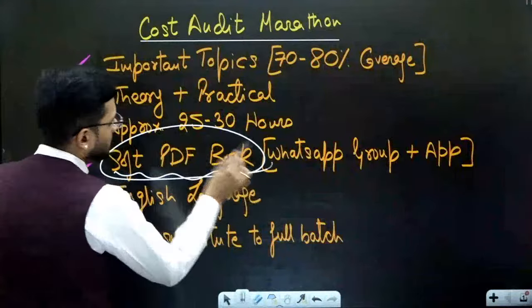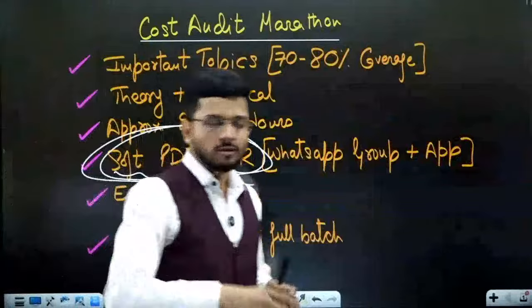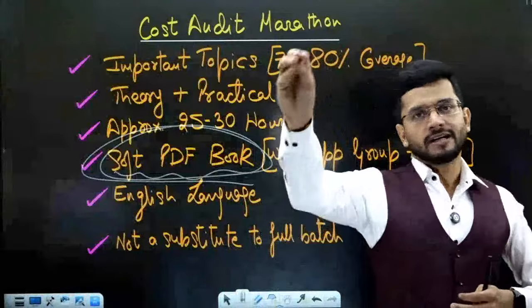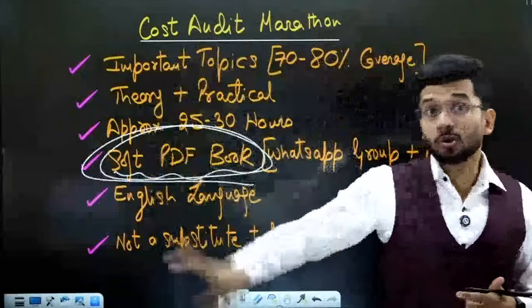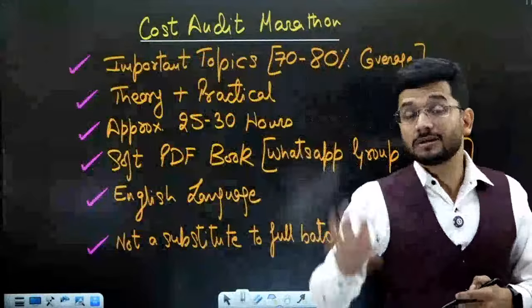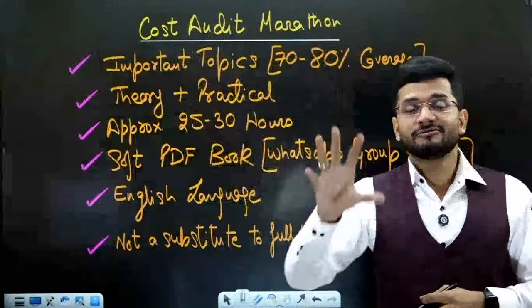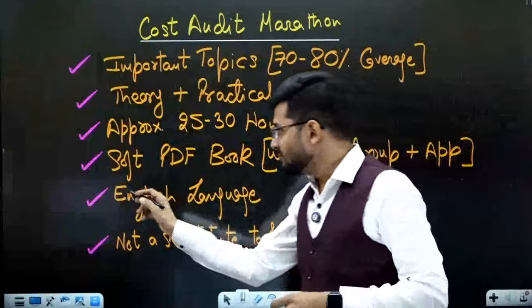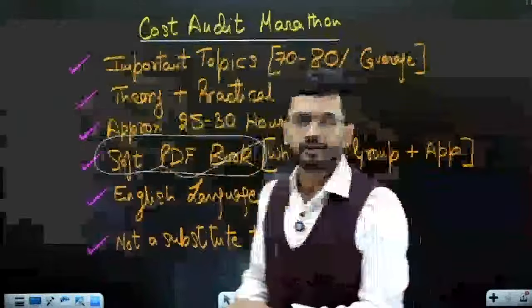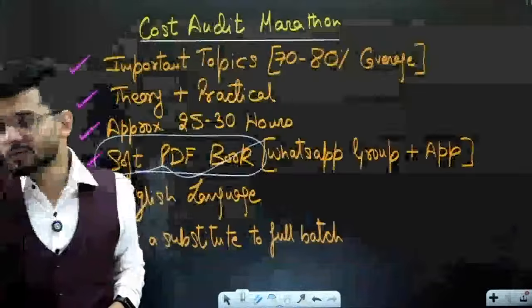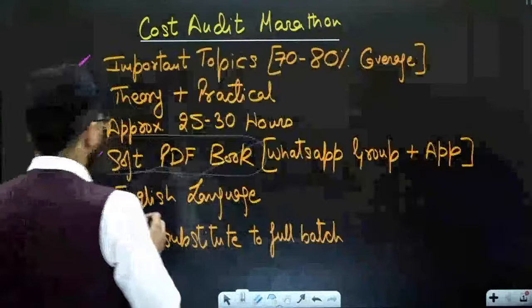A soft book, a PDF book, will be provided to all of you for the marathon lecture, and that will be provided in printable format. A chart book to cover the entire syllabus within a few charts. Yes, the entire syllabus of cost audit is covered under a few charts. The entire chart book will be provided to you in PDF format, which is printable. You can get it printed from any photocopier machine and use it. So that will be provided to all of you.